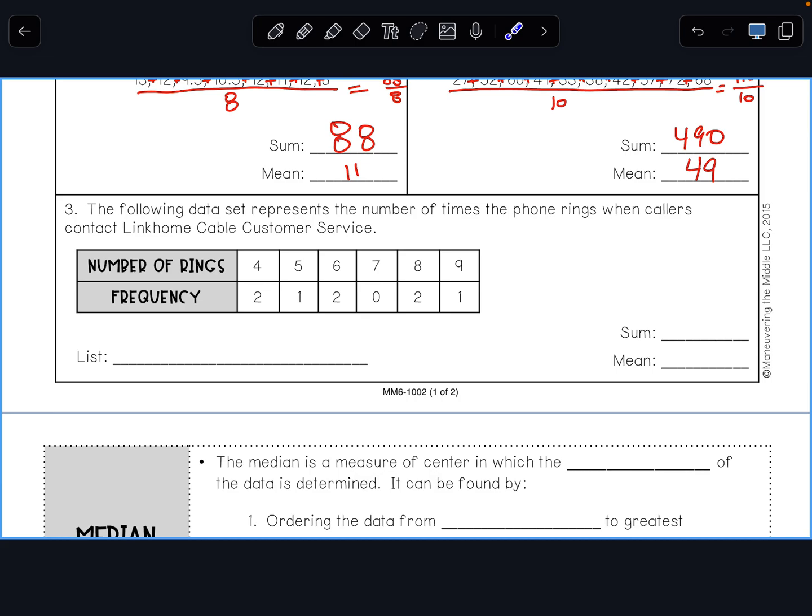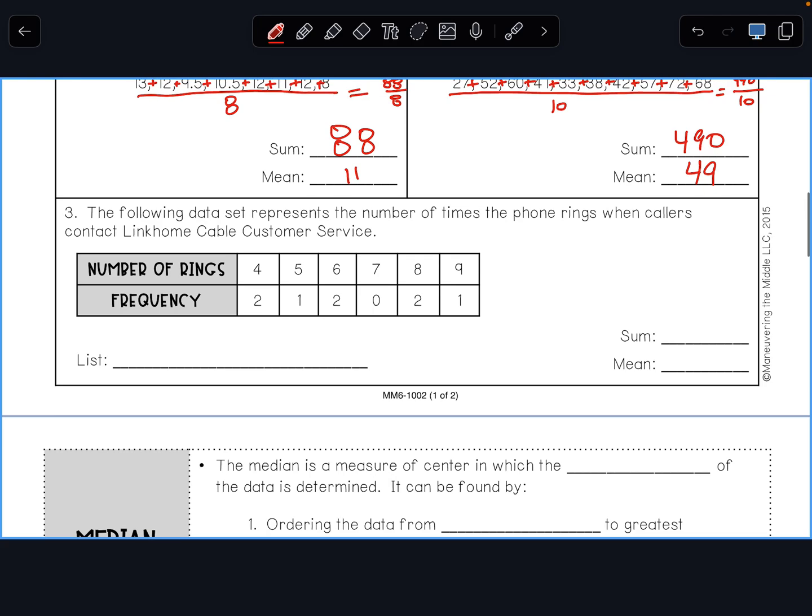So what we need to do is list the data points, because I can't just add 4, 5, 6, 7, 8, or 2, 1, 2, 0, 2, 1. This is 2 people who had it ring 4 times. So 4 plus 4. 1 person had it ring 5 times. 2 people had it ring 6, so 6 plus 6. 0 people had it ring 7, so I don't have to add that. 2 people had it ring 8 times.